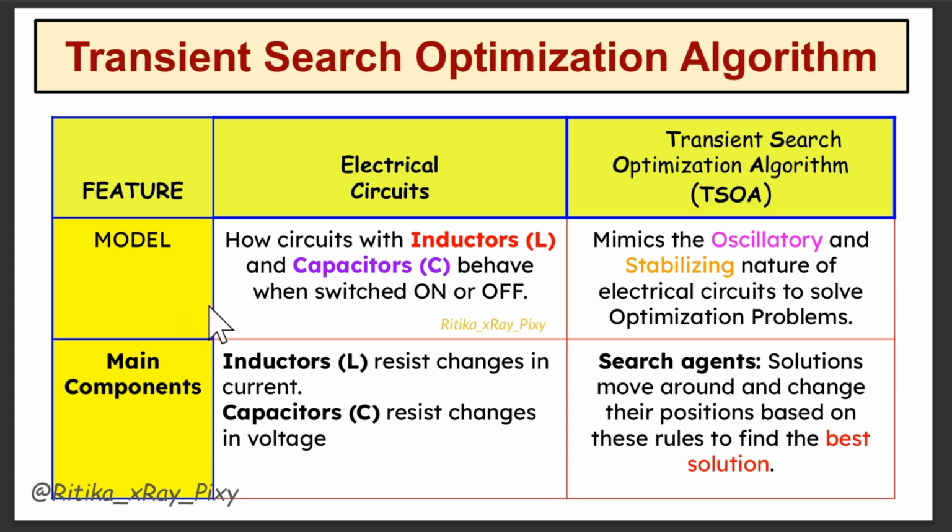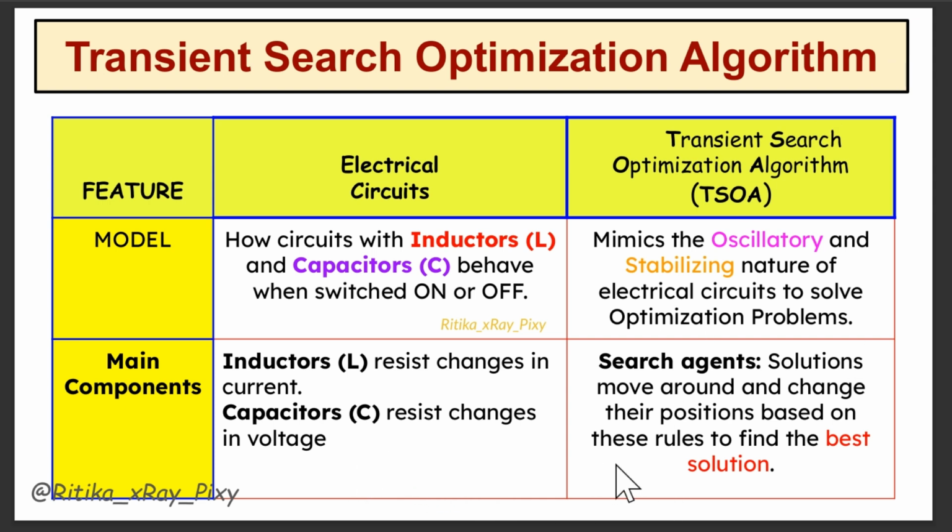Same in electrical circuits, how a circuit with inductors and capacitors behaves when switched on or off. So these circuits change over time before settling. The main components in the electric circuit are inductors and capacitors. Inductor resists changes in current and capacitor resists changes in voltage.